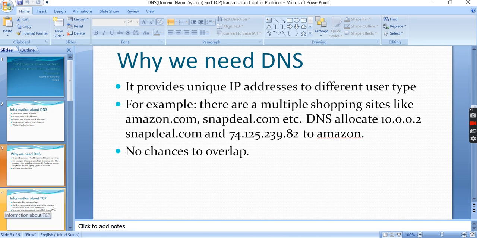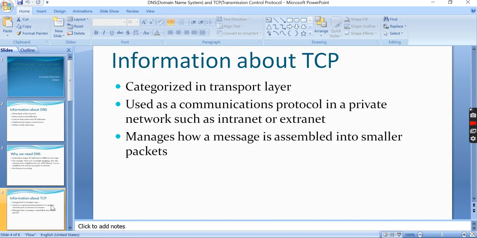Now we have to move towards TCP. TCP means Transmission Control Protocol, and it is categorized in the transport layer. It is used as a communications protocol in a private network such as the internet or an extranet. The main task of TCP is to manage how a message is assembled into smaller packets. In other words, it converts a larger packet into small packets.